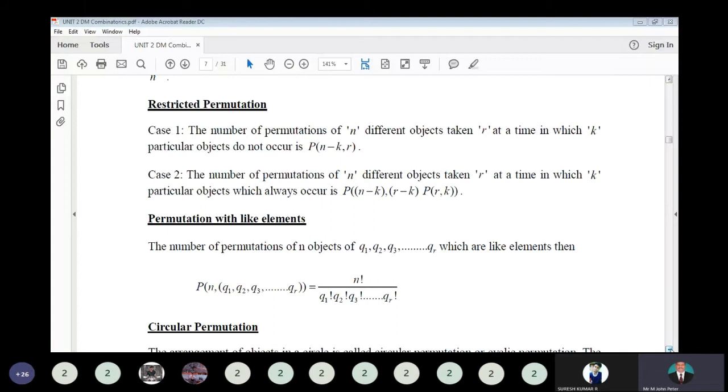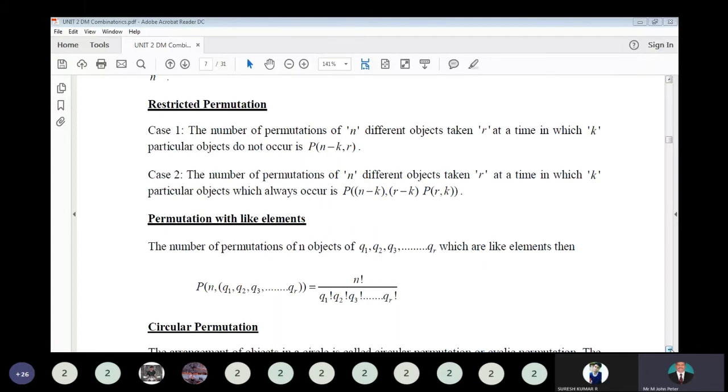And the number of permutations of n different objects taken R at a time in which k particular objects always occur means that the k particular objects should compulsorily be there in all the permutations. In that case the permutation will be P of n minus k, R minus k, into P of R comma k. So the permutation in total and the permutation of the objects themselves, these we have to take.